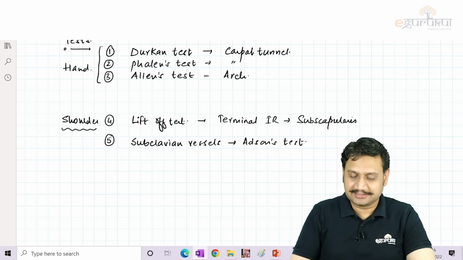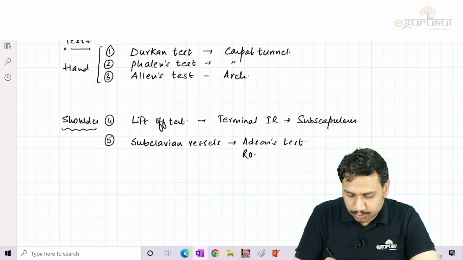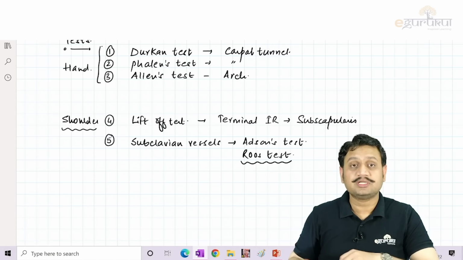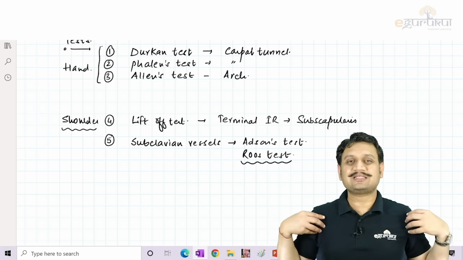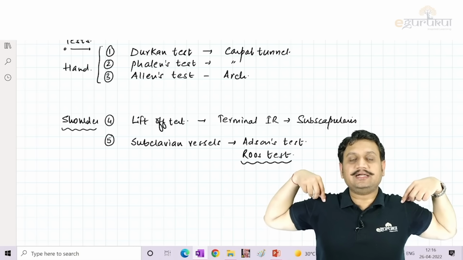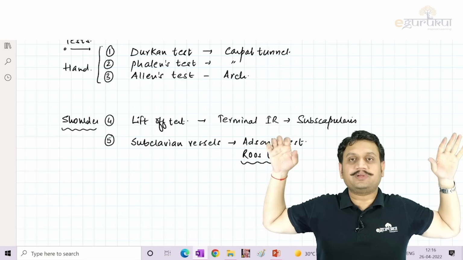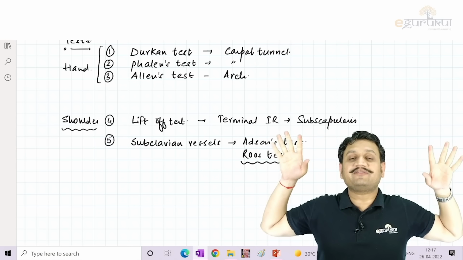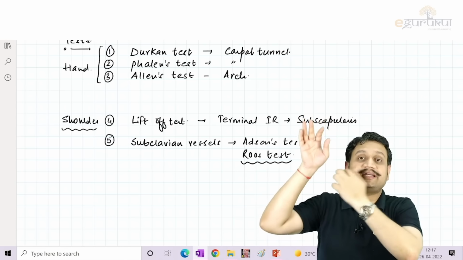Right? One is an Addison test and one is a Roos test. Roos has been one of the image-based exam questions. How to do Roos? Ask the patient to abduct and extend the shoulder like that and keep closing and opening the fingers. If there is subclavian vessel compression, the pulse on this side will become feeble.